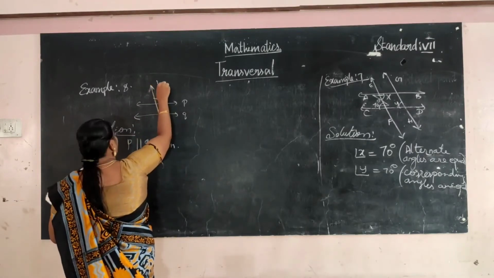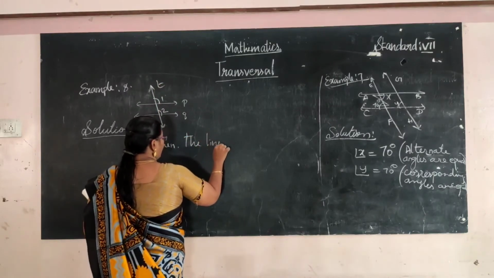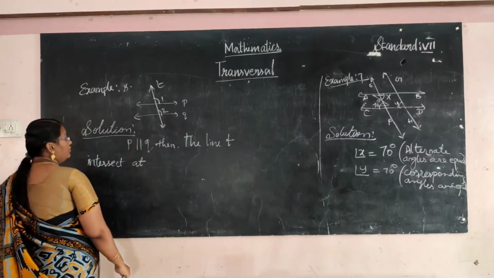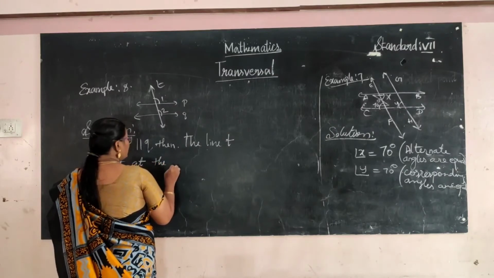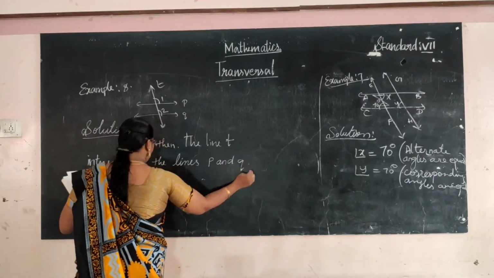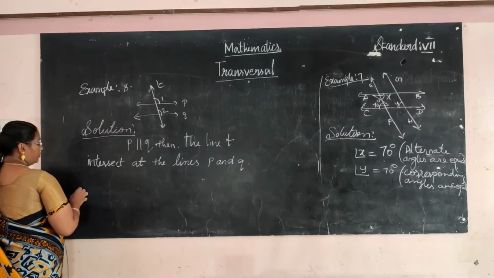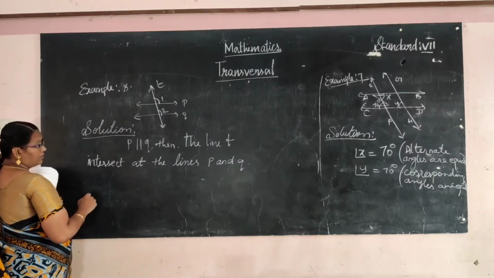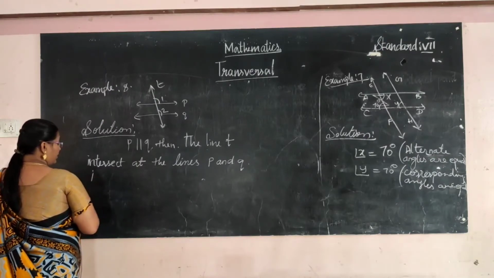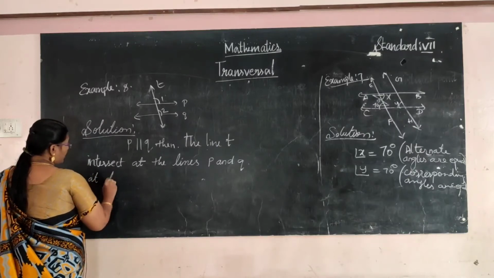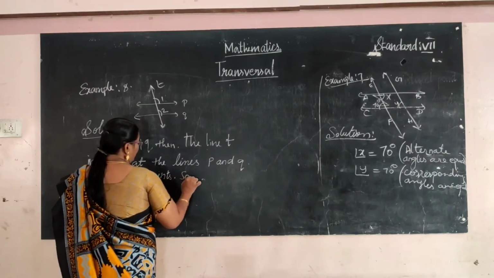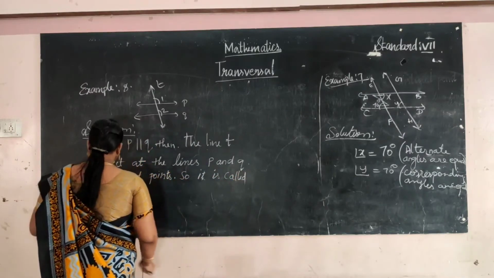The line T intersects the lines P and Q at distinct points. So it is called a transversal.